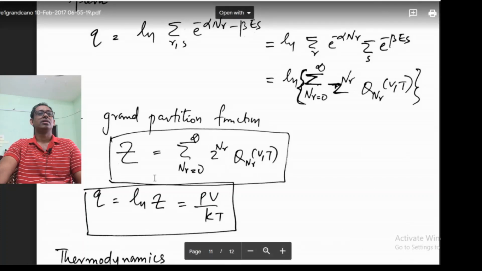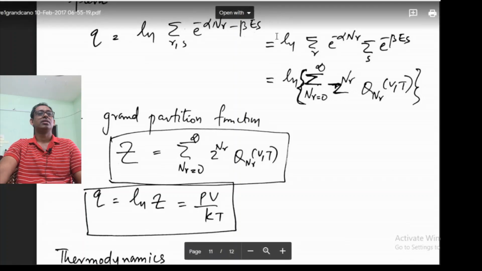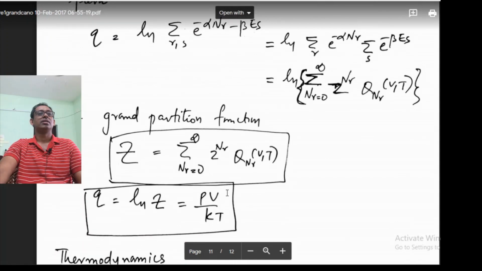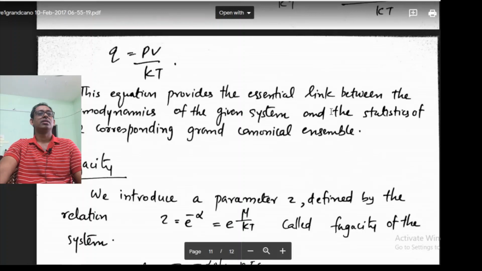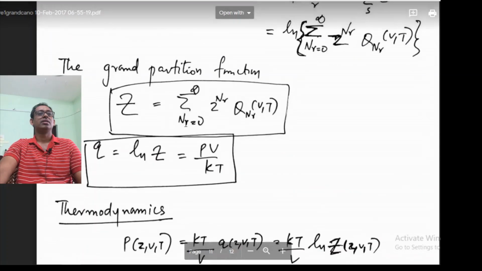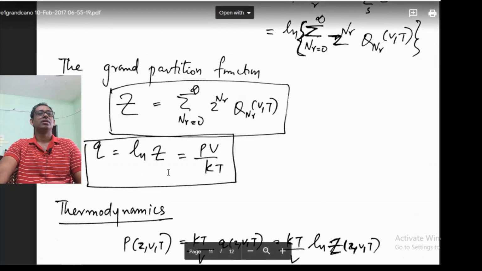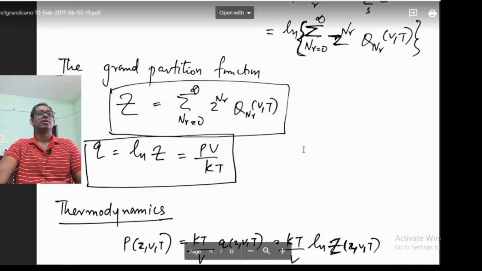So Q is equal to, as I said, this is the grand partition function. So Q is equal to log of the grand partition function. But in the last section we saw Q is equal to PV by kT. So log of the grand partition function is PV by kT. So Q is equal to log of the grand partition function, that is equal to PV by kT.